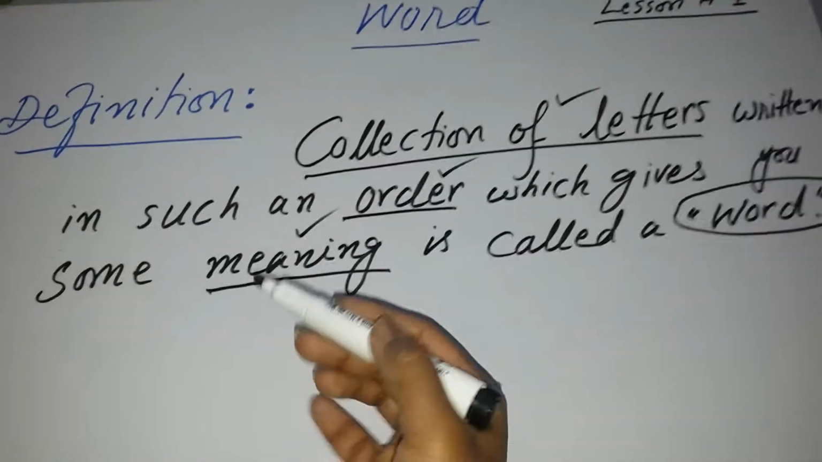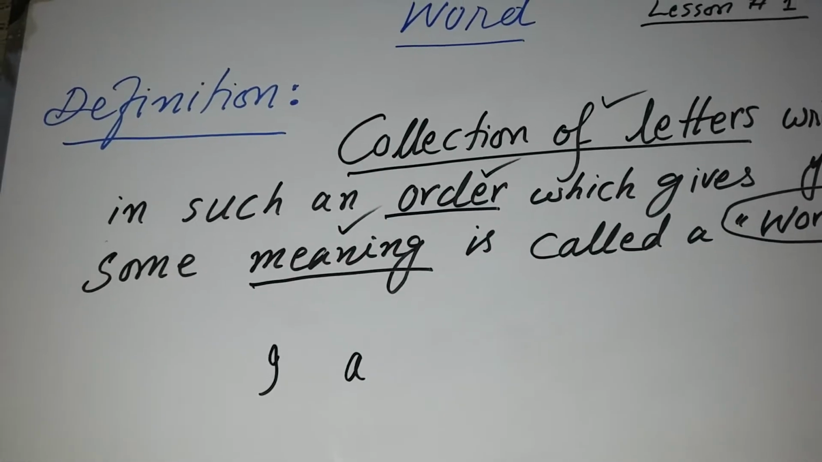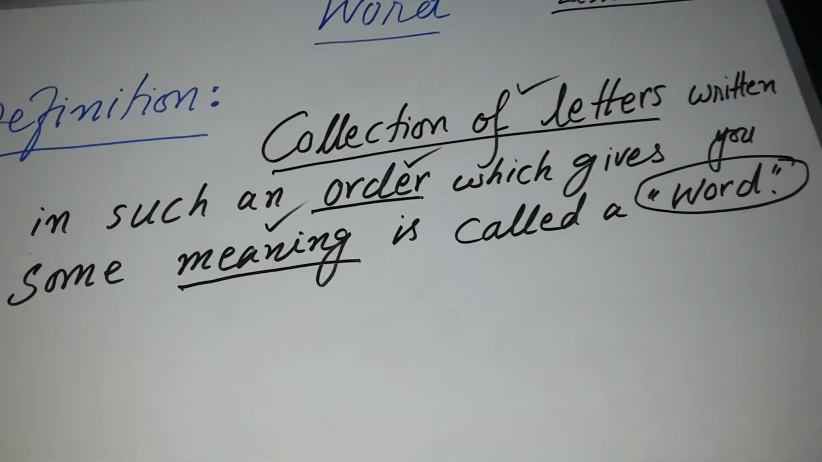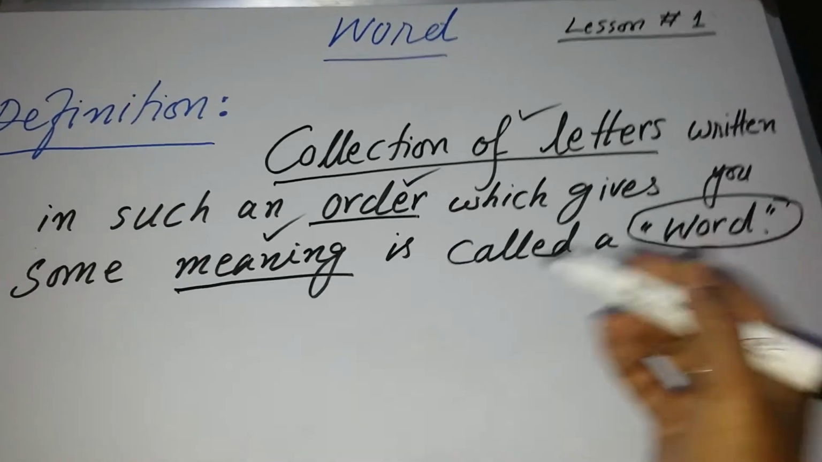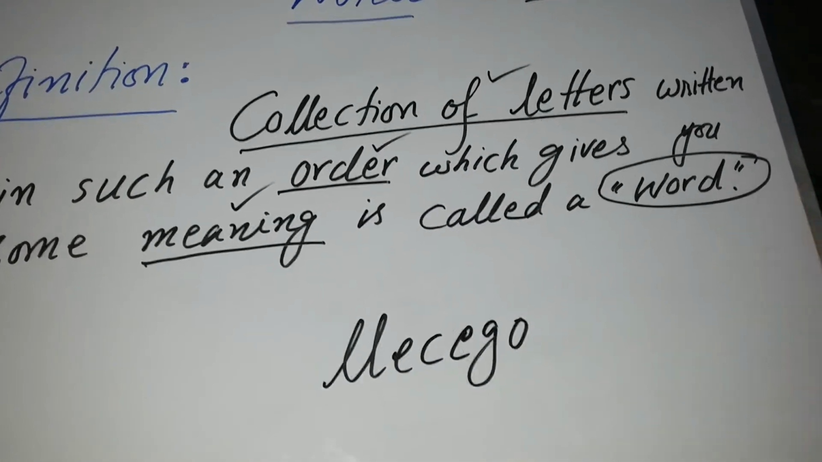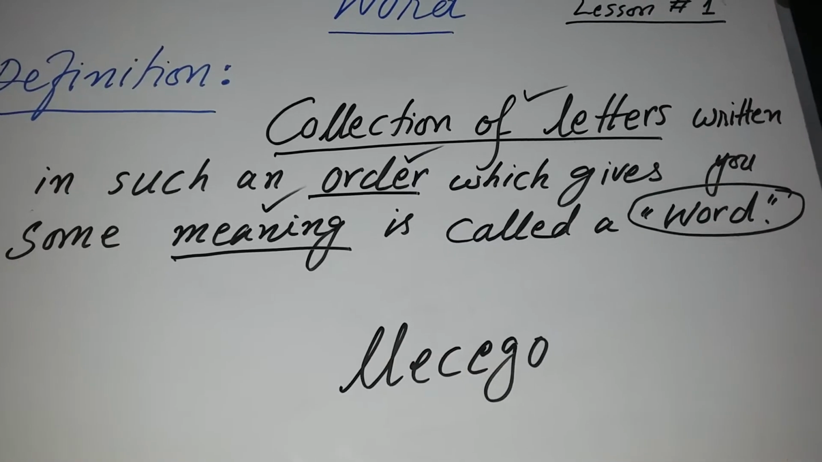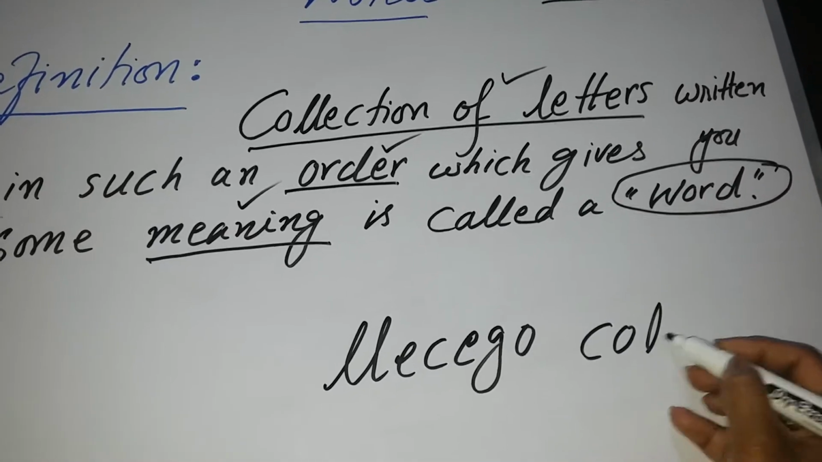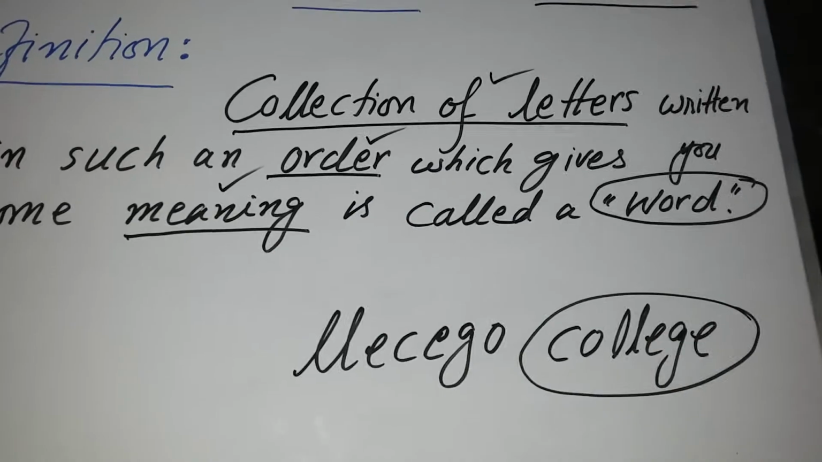There may be some English words like I or A. These are also single letter words, but all other words of the English language will consist of two or more than two letters. For example, if I write over here, this is also a collection of letters, but it doesn't give you any meaning. Why? Because they are not written in order. If I write all these letters in an order, now this is a word because it is giving you meaning.